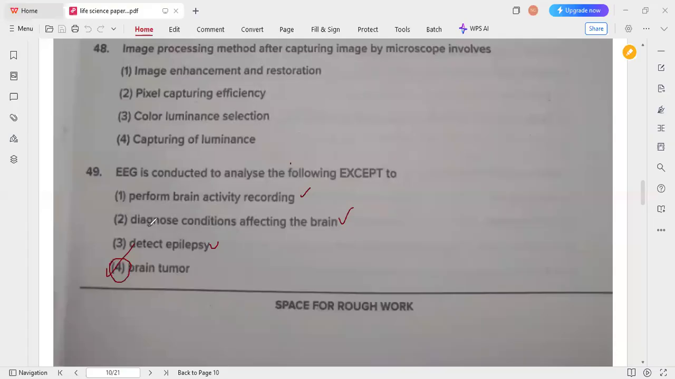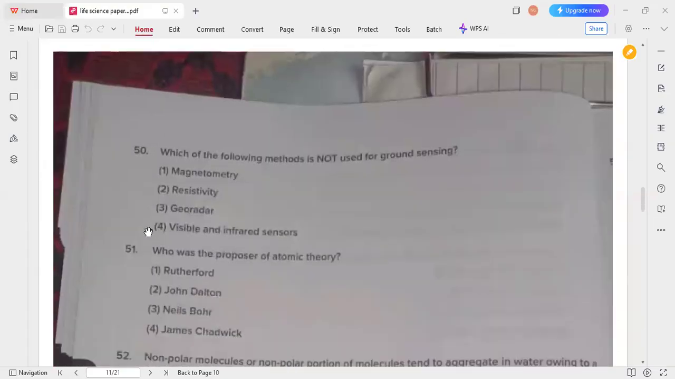So next one. Okay. So which of the following methods is not used for ground sensing? Not used. So usually visible and infrared sensors are not used for the ground sensing, apart from this magnetometry, resistivity, georadar, everything is used for the ground sensing.